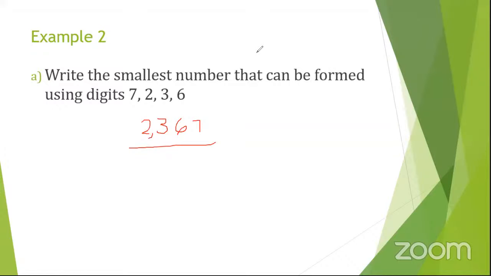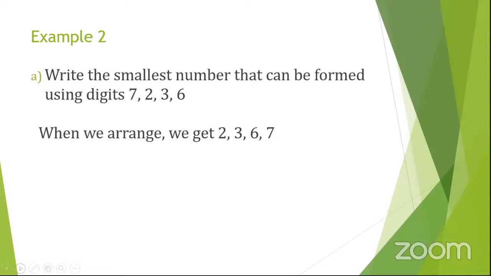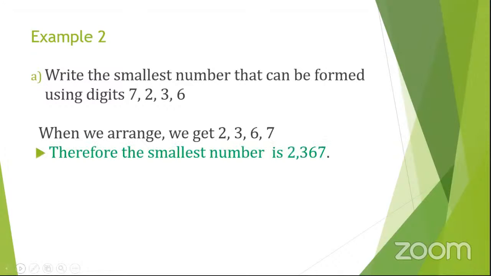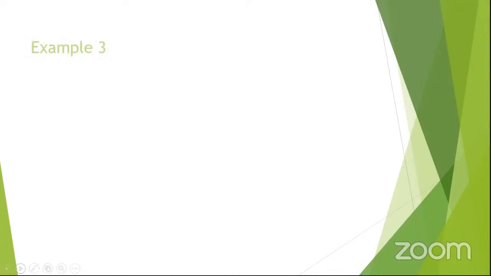So let us still see. This is how it will be. We first arrange the digits very well. So this is the order we are going to use. After arranging, you remove the commas and that's how it will be. The smallest number will be. Let us use another thing here.